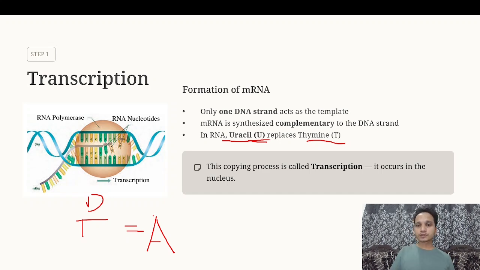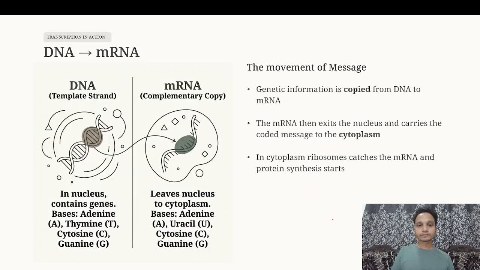This copying process is called transcription, and it occurs in the nucleus. We had already discussed that the transfer of information from DNA to mRNA occurs in the nucleus. So, transcription in action. Let's see what happens here. The movement of the message, how exactly the message is moving from DNA to RNA. Genetic information is copied from DNA to mRNA. Yes, it's clear. The mRNA then exits the nucleus and carries the coded message to the cytoplasm.